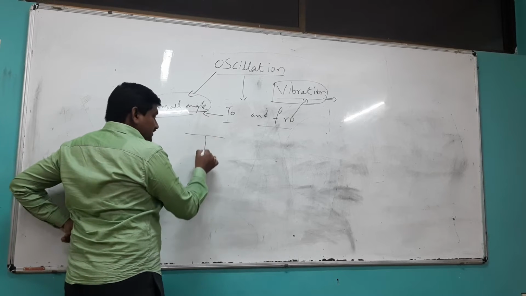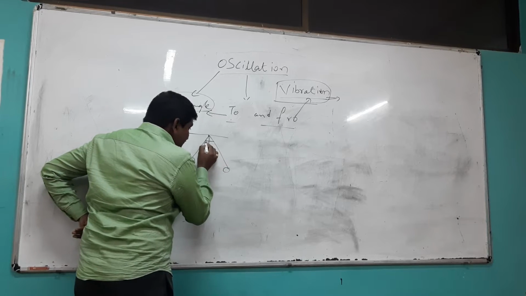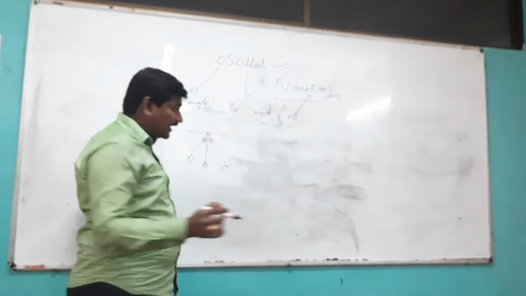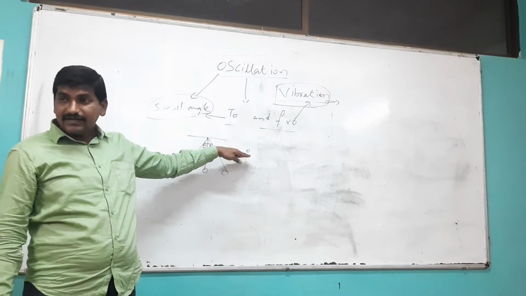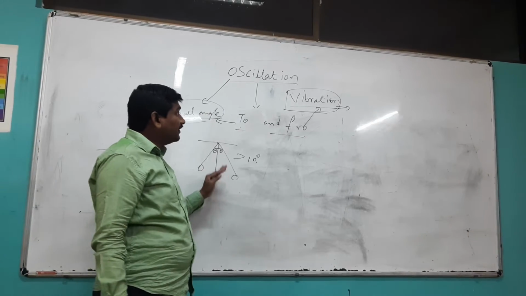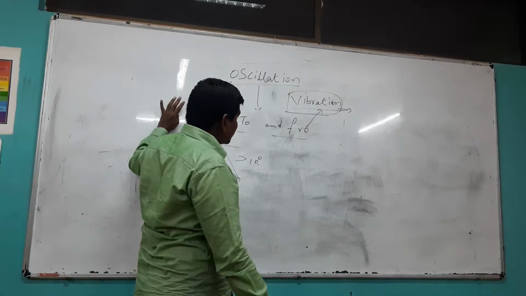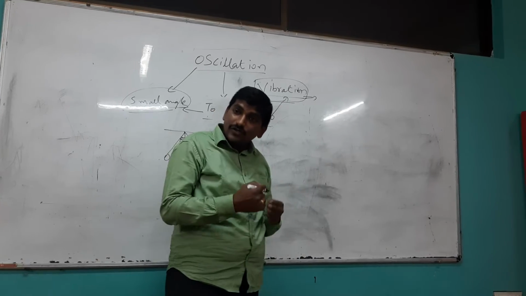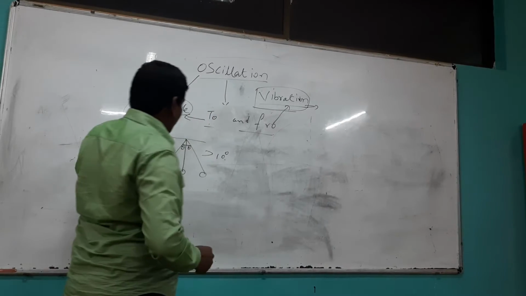Let me tell you, this is a simple pendulum. It is oscillating. This is a small angular displacement. This is very small. How small? In the sense, less than 10 degrees. Less than 10 degrees is a smaller vibration, a smaller oscillation. So that's why to and fro motion with a small angular displacement is called oscillation, and vibration is what takes place with a larger displacement from its mean position. Right? Now you have an idea of what this is.